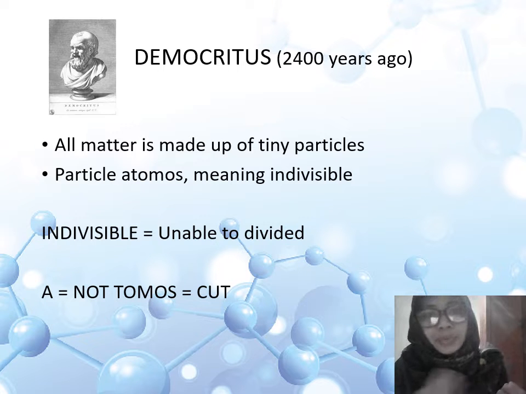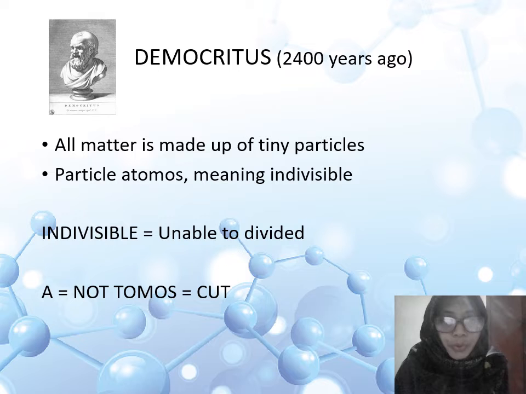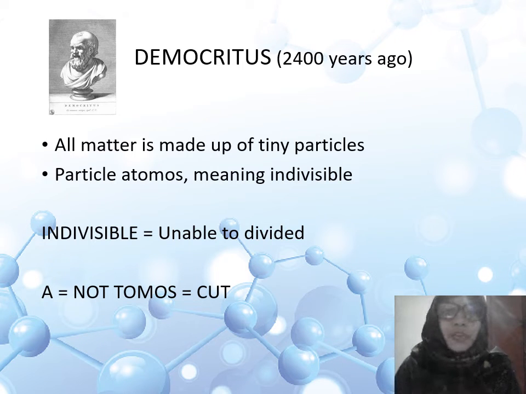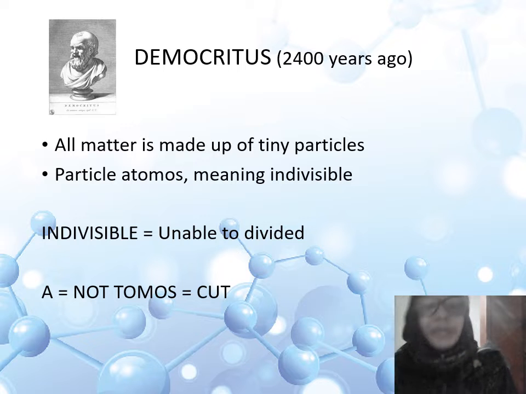Democritus came from Greece, so atom is a Greek word, or we say atomos. A means not, and tomos means cut. So atomos means uncuttable. Then let's see the postulates of Democritus' atomic theory.